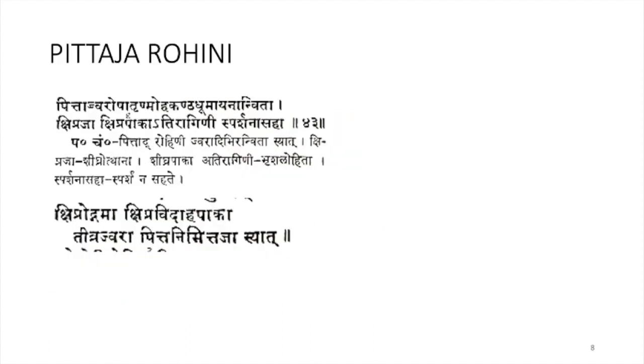Next comes Pittaja Rohini. First the Lakshana mentioned in Ashtanga Hridaya: Pittat Jvara Osha Trit Moha Kantha Dhumayanam Vidaha. In Pittaja Rohini there will be Jvara, Osha, Trishna, Moha, Kantha Dhumayana, Vidaha. The patient will feel like fumes are coming out of the throat, like it is burning.